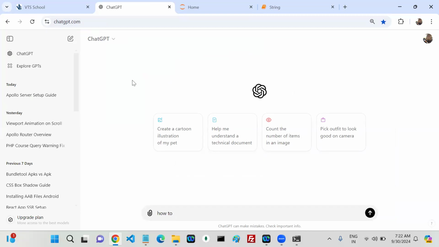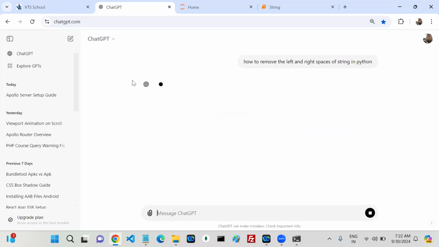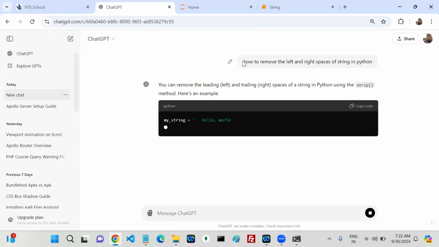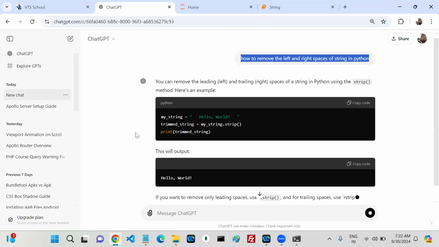Remove the spaces of a string. Okay, can we give this one? This is called a prompt message, or not? This is called a prompt message.